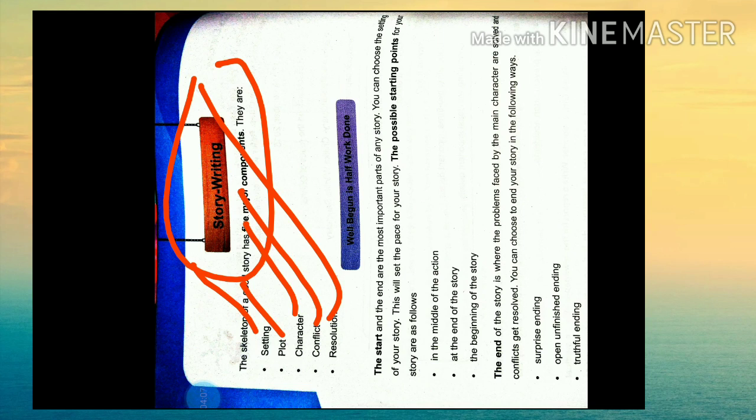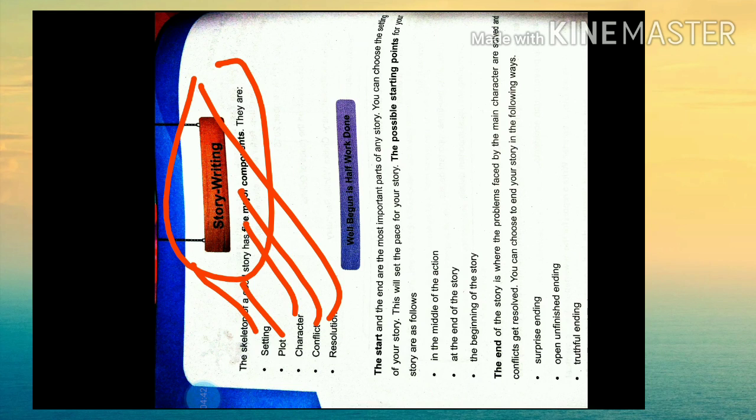The story writing says that well begun is half done. The start and the end are the most important parts of any story. You can choose the setting of your story. This will set the pace of your story, because a perfect start means half the work is done. We can also choose the point of view of the story. We can begin in the middle of the action, or at the end of the story, or at the beginning of the story.